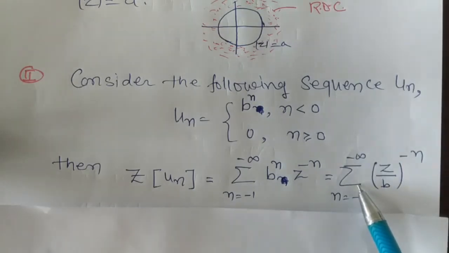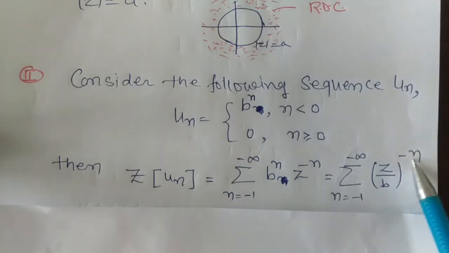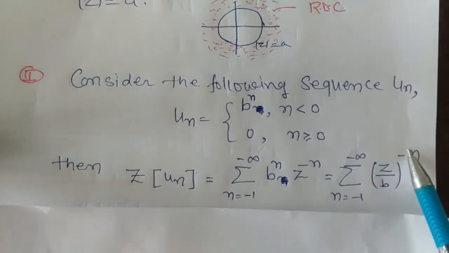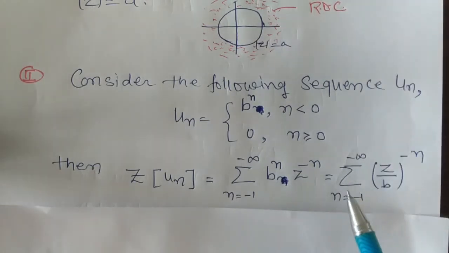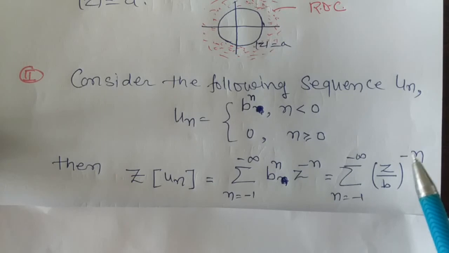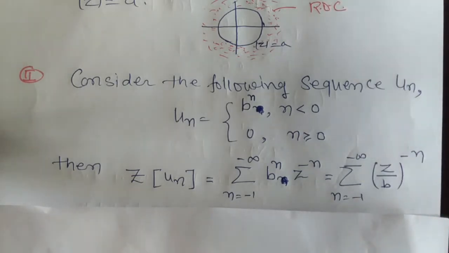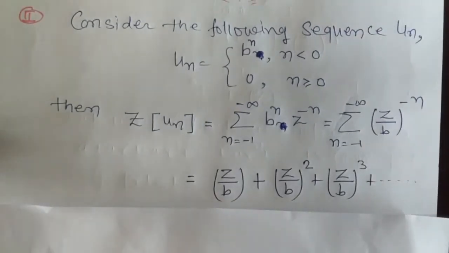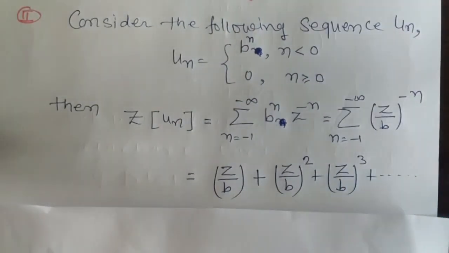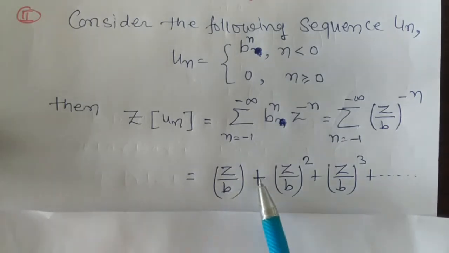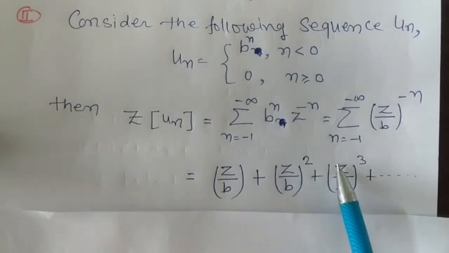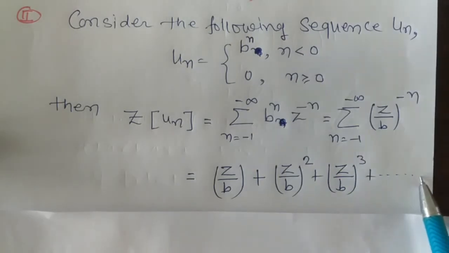For n equal to -2, we have z by b whole square, plus for n equal to -3, we have z by b whole cube, and so on. So we expand this summation by putting n equal to -1, -2, -3. We have z by b plus z by b whole square plus z by b whole cube, and so on.